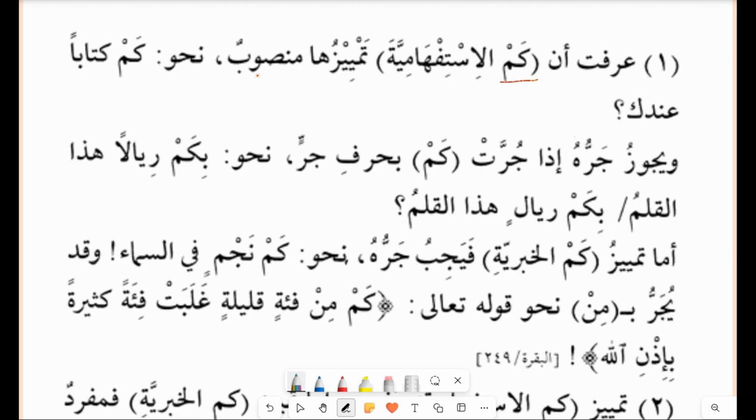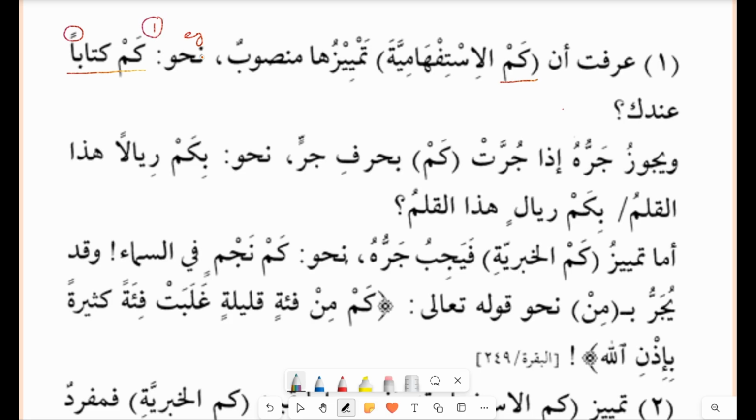Tamayyazuha mansuban means you must have seen the questioning tool coming with a noun, and the noun is always a tamyiz, and it is mansub. For example, nahwu, example: kam kitaban. So whatever noun comes with this questioning tool kam, it makes the noun into tamyiz. That means it will be singular. Tamyiz will be always singular and mansub. So this is actually known as tamyiz. So this is an example. But now you are learning about kam as khabariya. So let's see the rules for kam as istifhamiya. So when it comes as a tamyiz, you have seen the first example here.